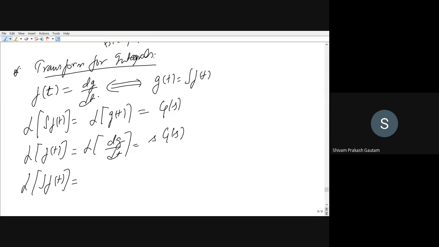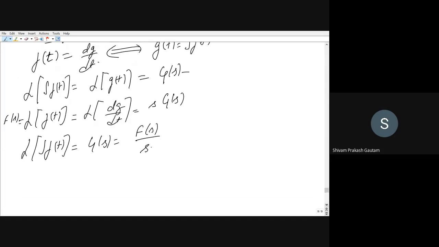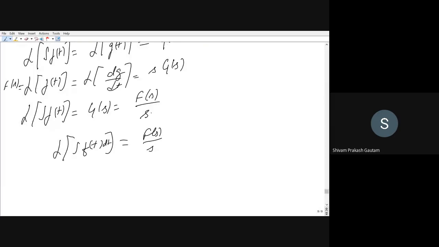Laplace transform of integral of f of t will be, we can say here G of s, it will be equal to G of s. And what is the Laplace transform of f of t? Can I write the Laplace transform of f of t as F of s? So G of s will be equal to F of s by s. So we can write Laplace transform of integral of f of t dt will be equal to F of s by s. So in derivative we have seen there is a multiplication of s, and in integration we can say there is a division by s.